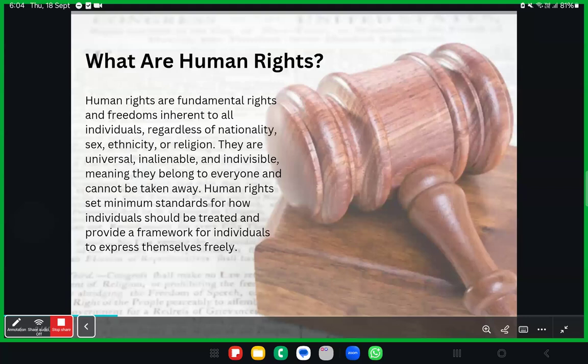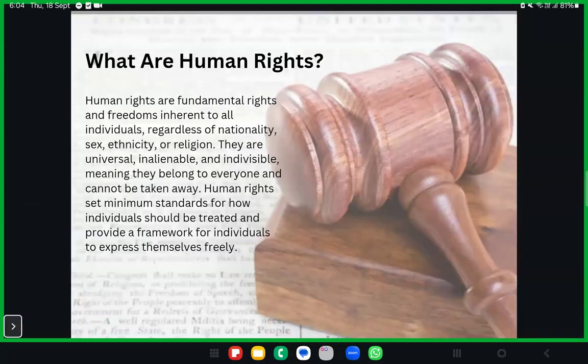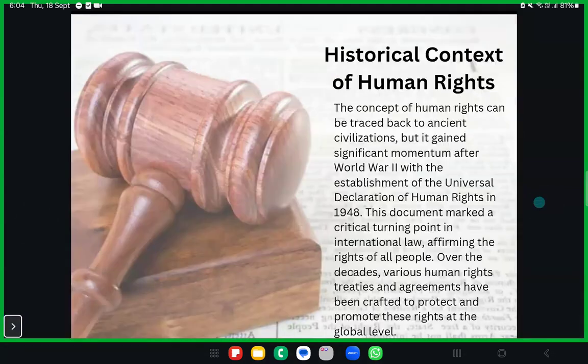See here, it looks consistent, right? Understanding human rights, it's fine. What are human rights? It's fine. Historical context of human rights. The look doesn't seem bad to me.